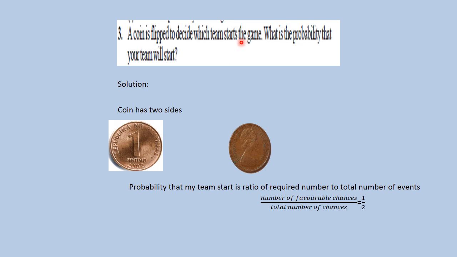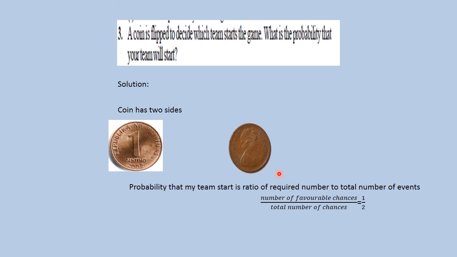If I want to bat or my team will start, I have to get a head. So there is only one favorable event to get a head, only one favorable event out of two. So what is the probability? 1 upon 2.